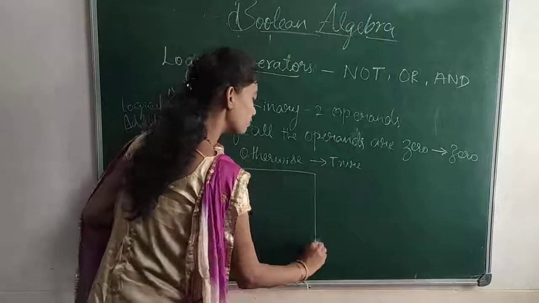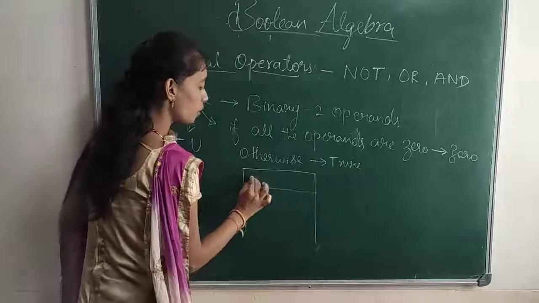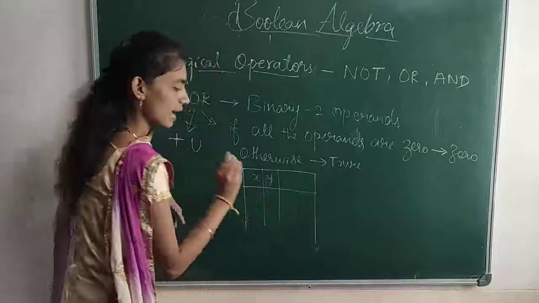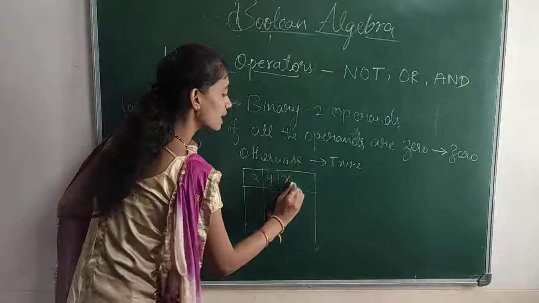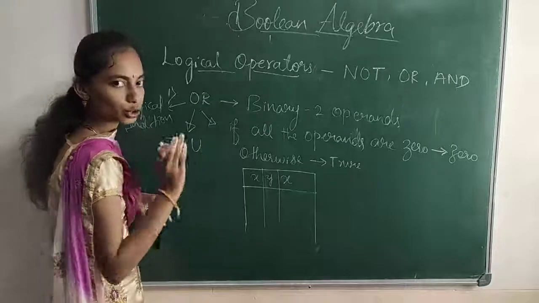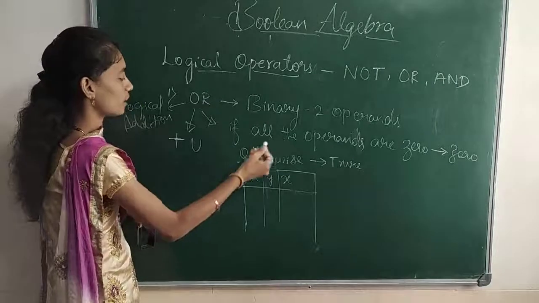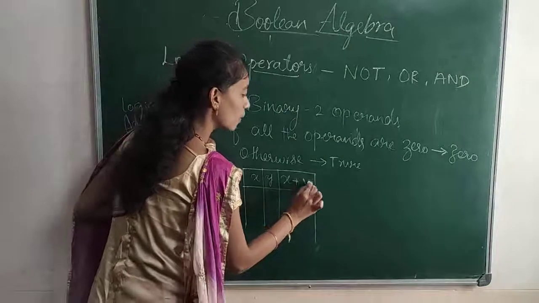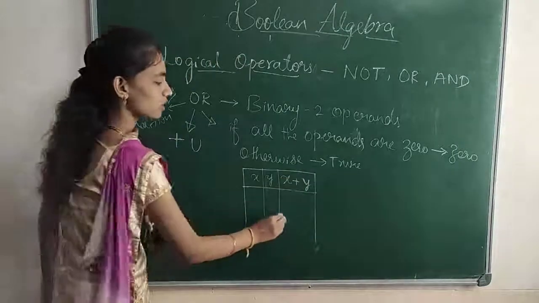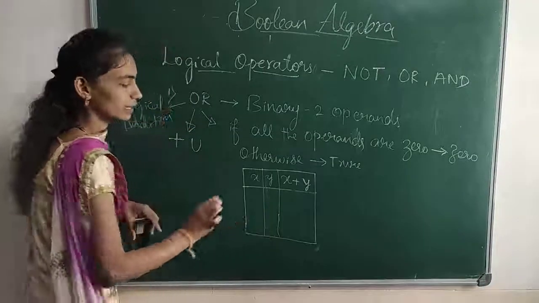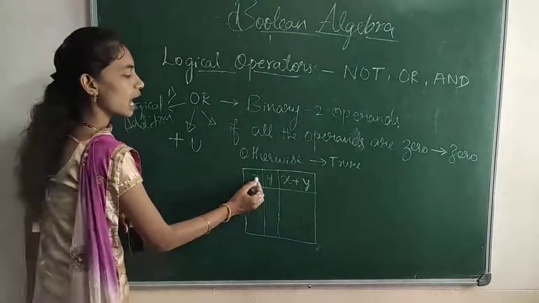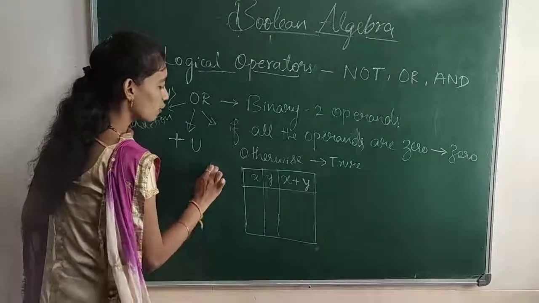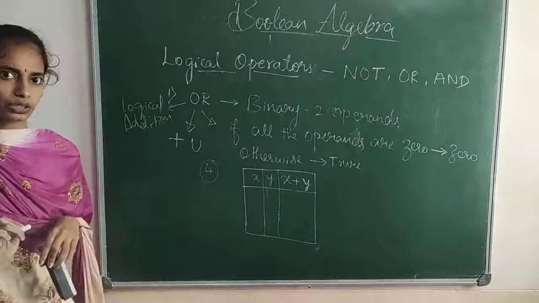Here we are performing it with two operands, right? Binary means two, so I am taking X and Y. These X and Y are the two variables. To represent X or Y, we have to use the symbol plus: X + Y. Now how will this be written in a truth table? If we are using two variables, we have four possible ways. You know permutations, right?